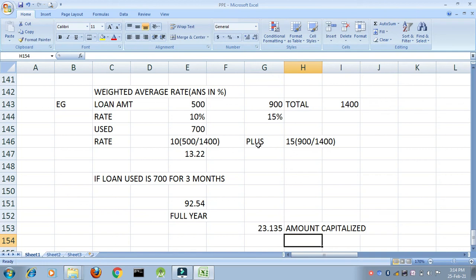So I hope everything is clear. I have covered maximum topics with respect to your tangible assets. The only part that I have missed out is IAS 40, that is investment property. It is a very easy topic. Just go through it.